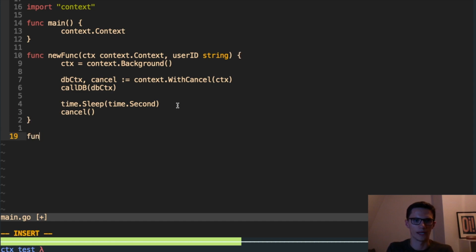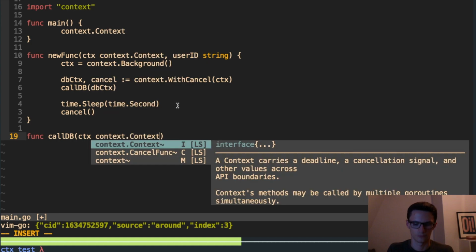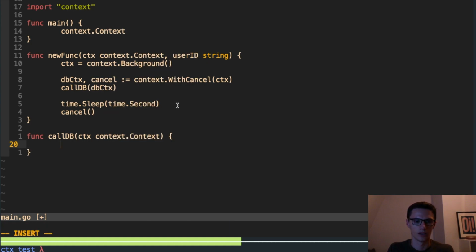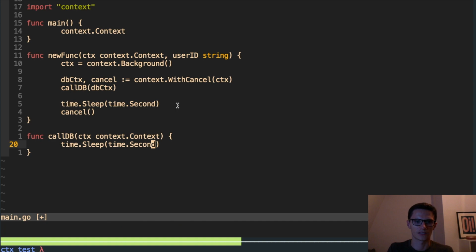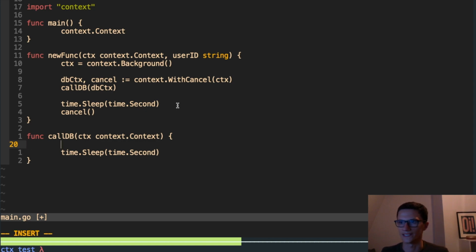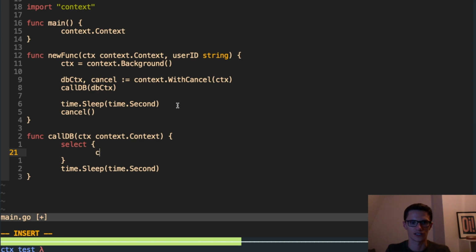Now, if we implement func callDB, which will take a context, and let's say that this, obviously normally this would just call the database, but let's say, for example, that this sleeps for 1 second before returning. What we then need to do is listen on the context itself. So the way that we do this when we are listening to a context is using a select.